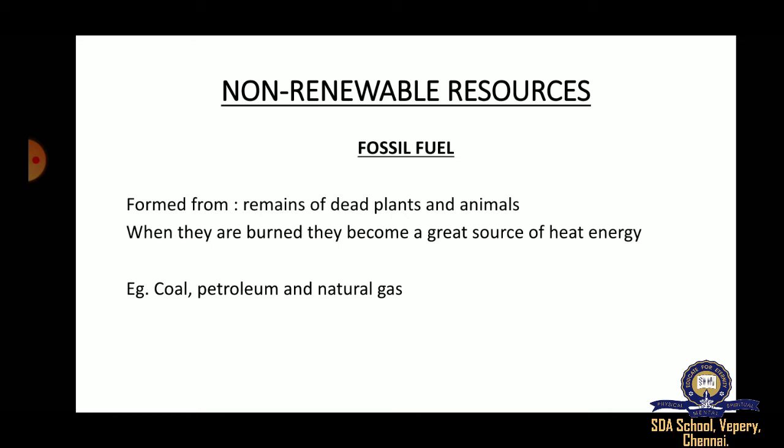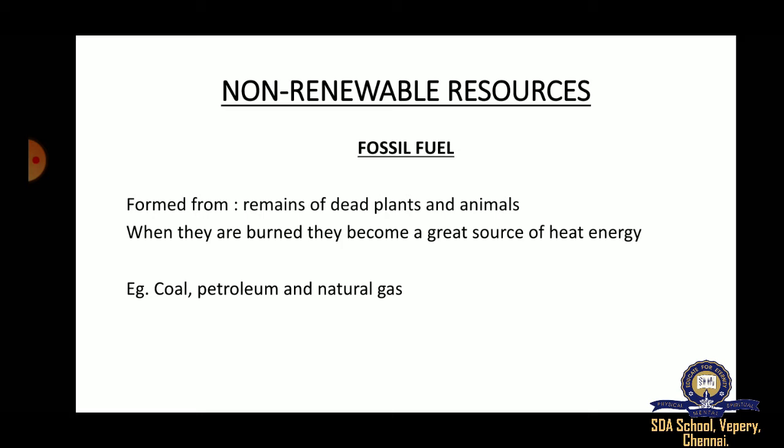Anything which is deposited under the earth and sticks to the rocks under the ground. In Tamil we call them parai padivangal.